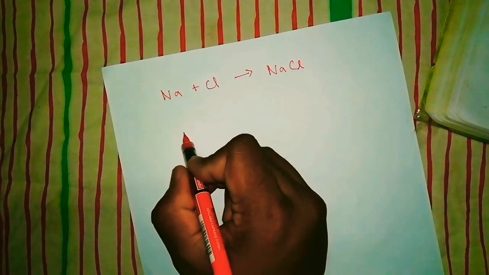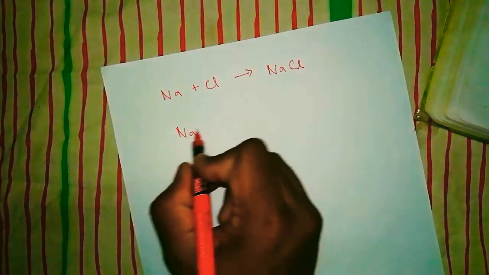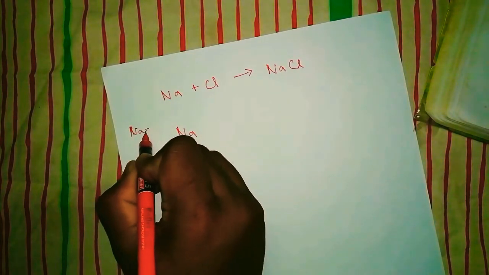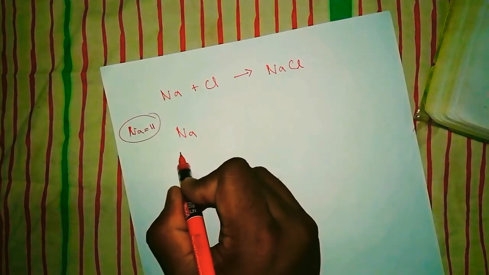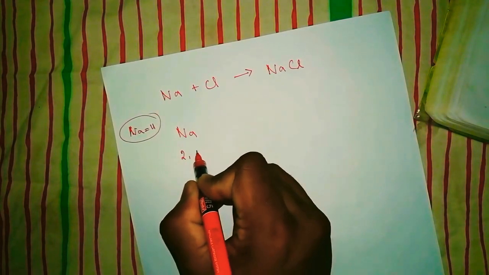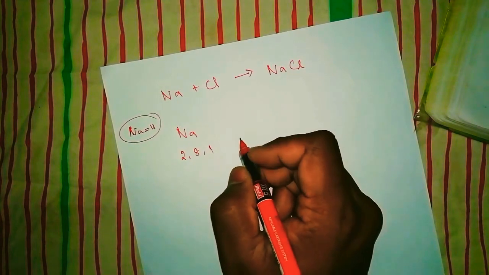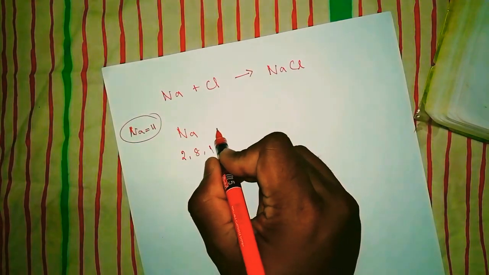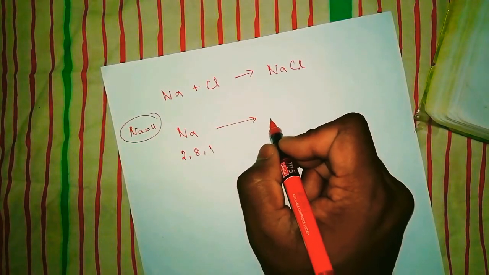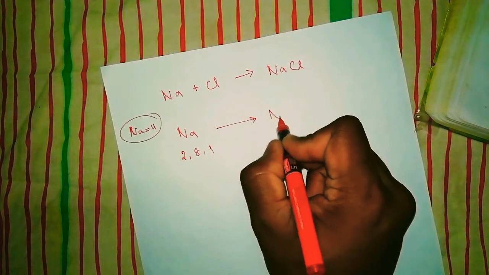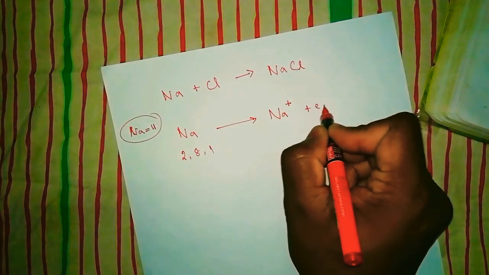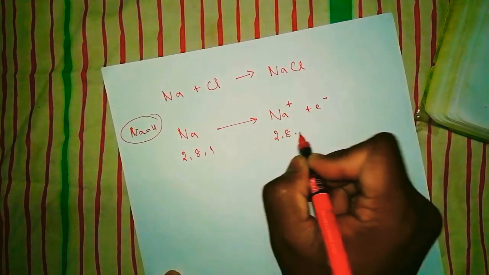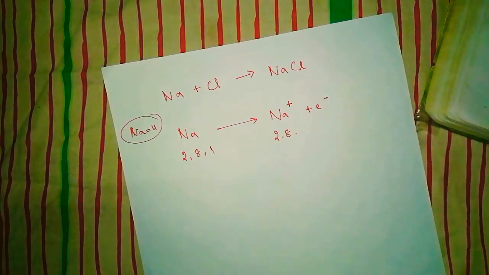Let's take an example of sodium. Sodium has an atomic number of 11, right? Sodium atomic number is 11. And what is the electronic configuration of sodium? First shell 2, second shell 8 and the last shell 1. What will happen? What the sodium will do is lose an electron and it becomes Na plus because it loses an electron. After losing an electron, it becomes 2 and 8 only because one electron is going out.